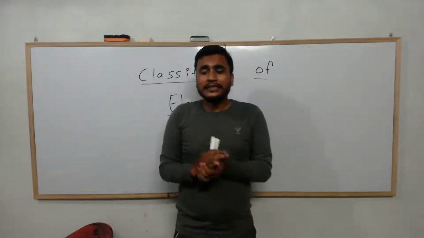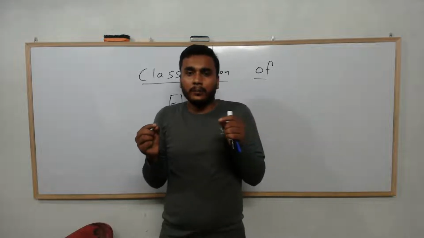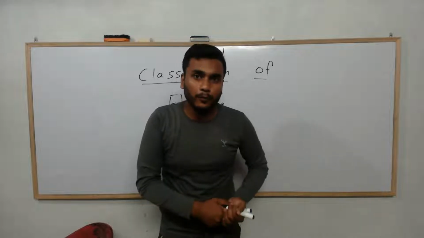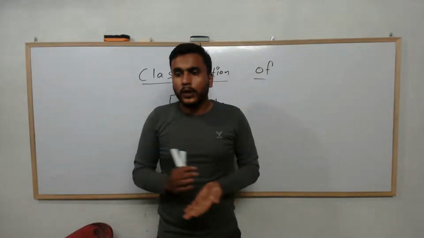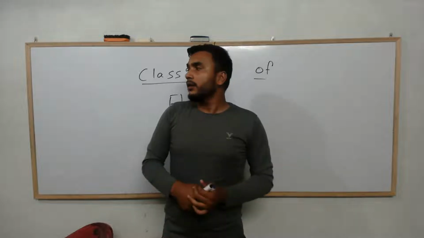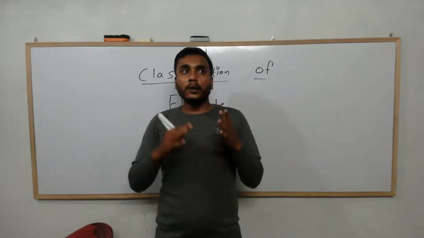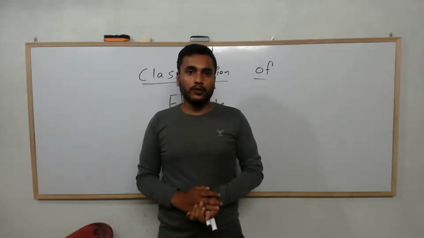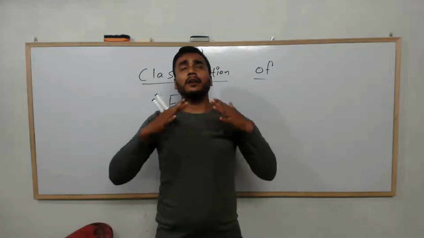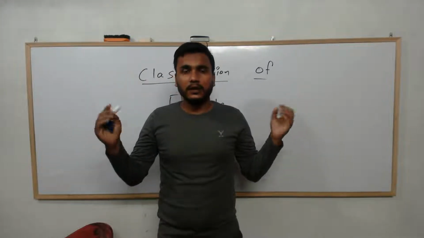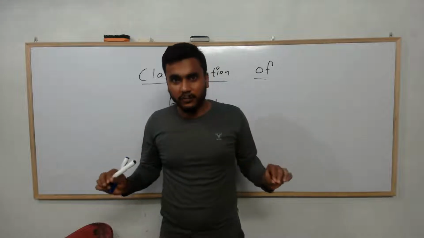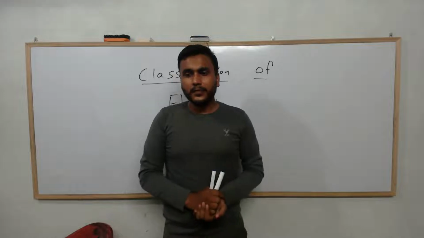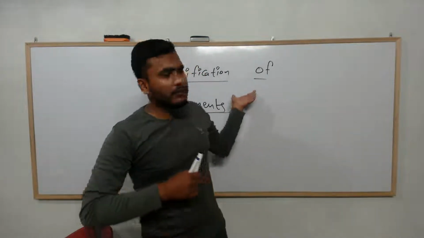Now, chemical properties are a little bit different. If we make it come in contact with other elements, then finally we can see its chemical property. Chemical property means reaction. The reaction that any matter undergoes, we call its chemical properties. And the study of the physical or chemical properties of a matter is what we call chemistry. Chemistry is a vast thing. There are a lot of chapters and a lot of concepts in chemistry that are very important to understand if you study science. So now let's see the classification of elements.